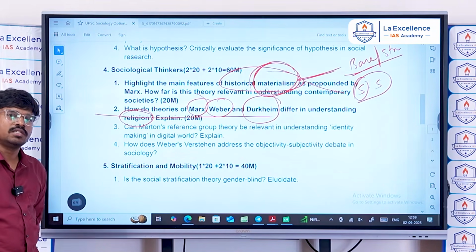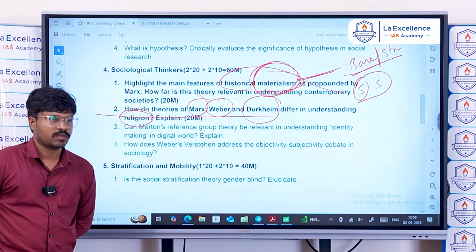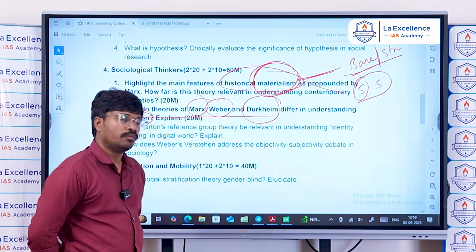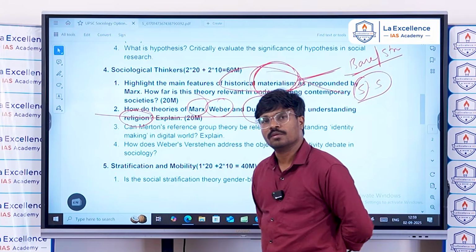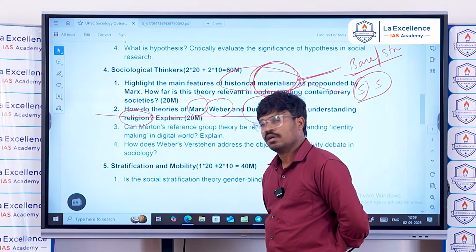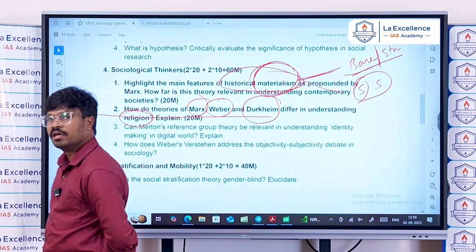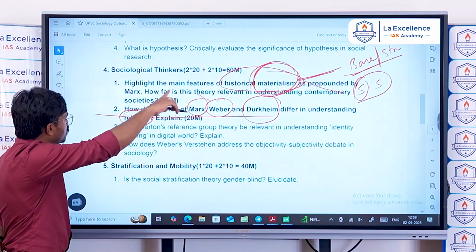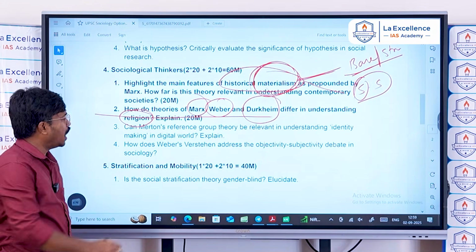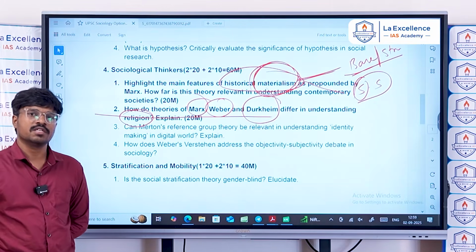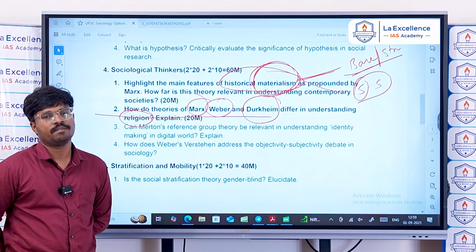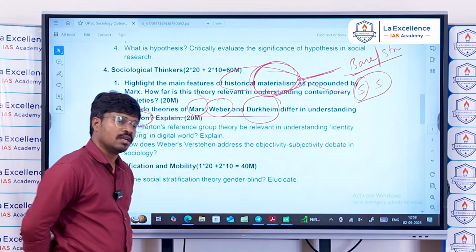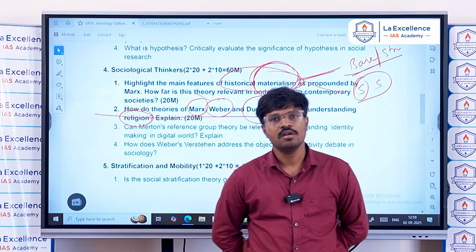Marx has said that religion is the opium of the people, and religion is actually dictated by the people who own the forces of production. The contradictions in society are created by the material forces, and these material forces are actually dictating religion, and religion is leading to false consciousness in society, according to Marx. So Marx sees religion as the opium of society.